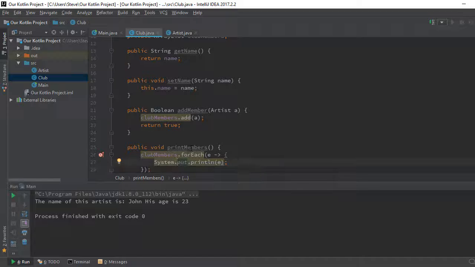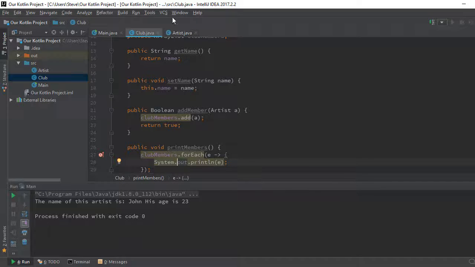What this function printMembers is doing is printing all of the artists that we've actually registered in the club. So we know clubMembers is the array list that holds our artists. So we are saying for each of these artists, print it. But there's a problem here. We are not going to get the desired output we need, because this print function is going to use the artist's toString function, and it's going to give us something we don't actually need.